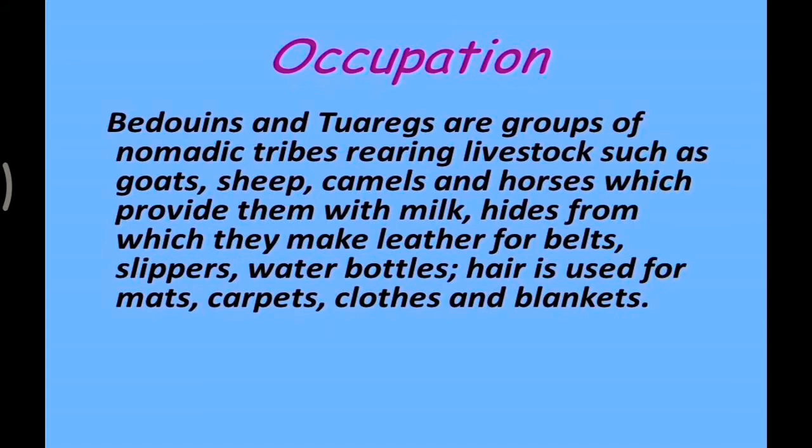These groups are nomadic herding tribes rearing livestock such as goats, sheep, camels and horses. These animals provide them with milk and hides from which they make leather, belts, slippers and water bottles. Hair is used for mats, carpets, cloths and blankets. They wear heavy robes as protection against dust storms and hot winds.